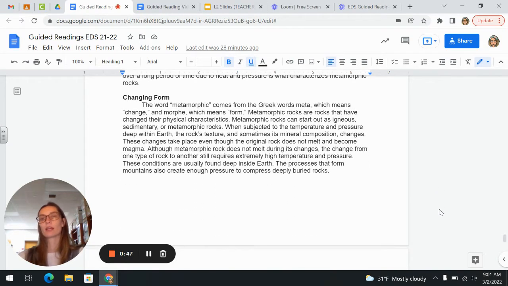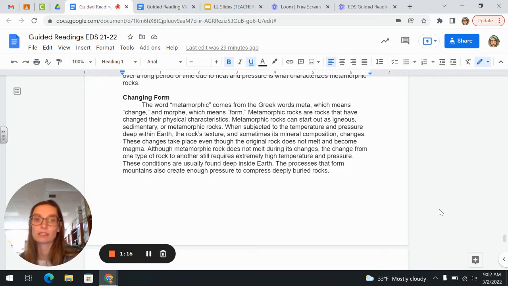Changing form. The word metamorphic comes from the Greek word meta, which means change, and morph, which means form. Metamorphic rocks are rocks that have changed their physical characteristics. Metamorphic rocks can start out as igneous, sedimentary, or metamorphic rocks. When subjected to the temperature and pressure deep within the earth, the rock's texture and sometimes its mineral composition changes. These changes take place even though the original rock does not melt and become magma.